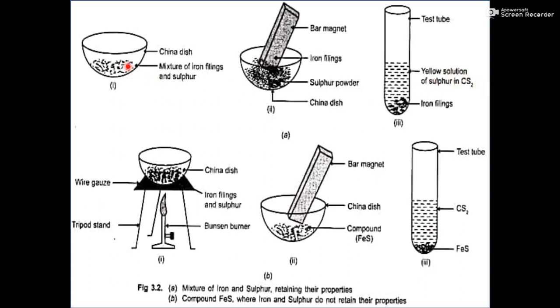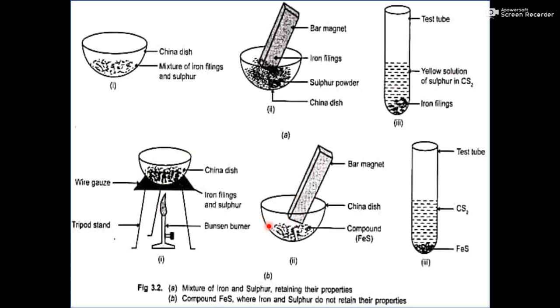So here we can see it is a mixture, and there are two components, iron and sulfur. Iron shows its individual property, that is to be attracted towards the magnet, and sulfur shows its individual property, that is to be dissolved inside the carbon disulfide. Whereas in this other set, when we heat the mixture, a solid compound is formed, and when we put a bar magnet near this solid compound, there is no attraction.